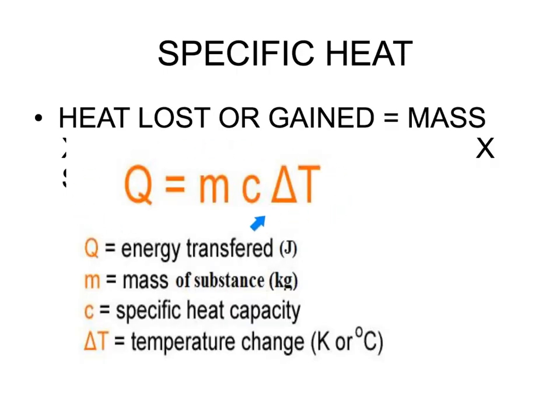So right here we have the equation for specific heat, where we have our heat lost or gained, and this will be in joules or calories, and that will equal our mass, which will be given in grams or kilograms, times our change in temperature, which is typically going to be Celsius for our problems, times our specific heat. And our specific heat will be joules per gram degree Celsius or calories per gram degree Celsius.